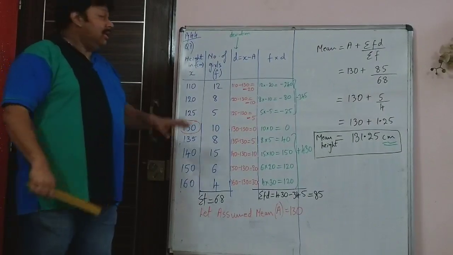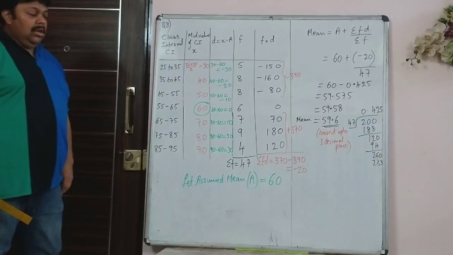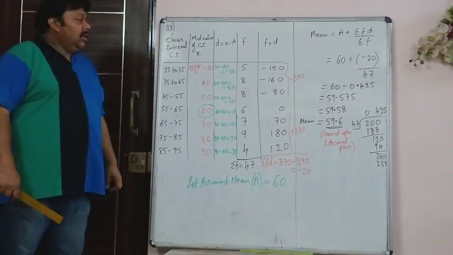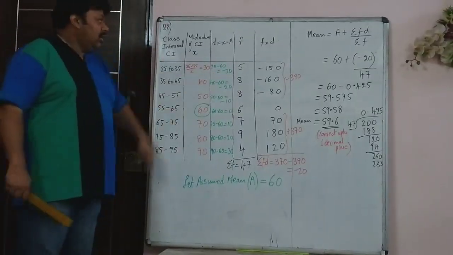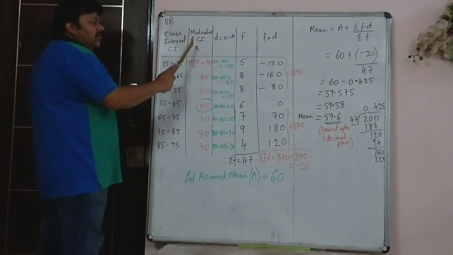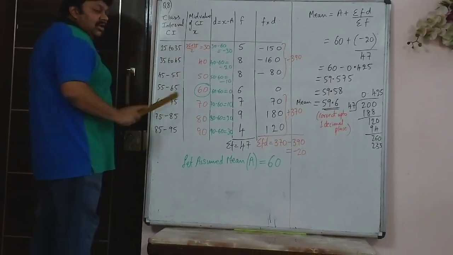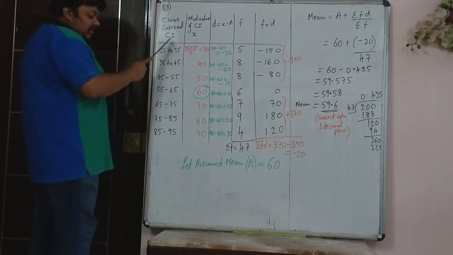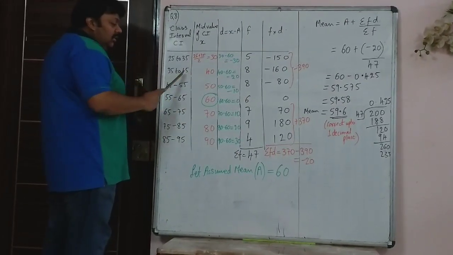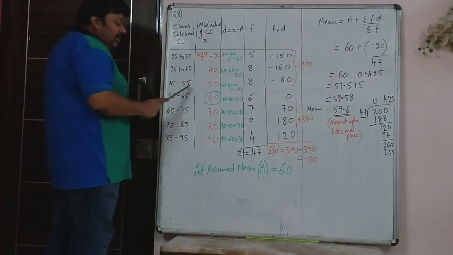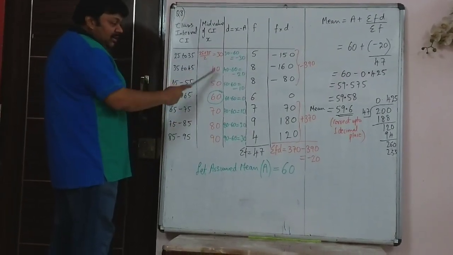Next sum would be grouped data where you have class interval. So there will be one more column. See now the eighth sum. In the eighth sum, class interval is given, so there is one more column. The next column immediately after class interval, we write the mid value of the class interval. The first class, it is already in ascending order here. So 25 to 35, we write 30. 35 to 45, so 40. 45 to 55, 50, and so on. So we write the class interval in ascending order.